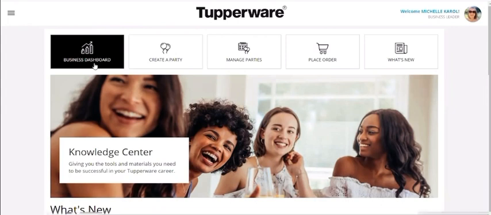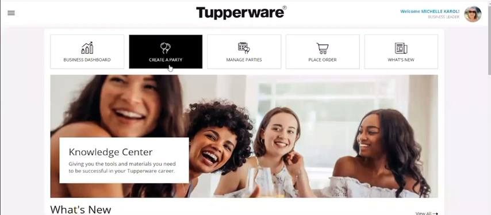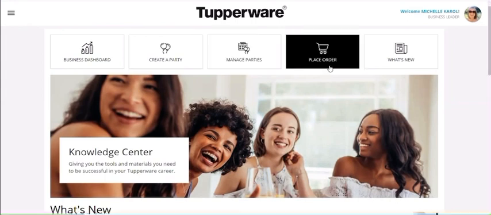So again, business dashboard, create a party. What if I have an order for just one person? What you're going to do, create a party. Even if it's only one order, you always want to click create a party and process that order that way. Manage parties to manage. Place order is only for you as the consultant. And I'll tell you why. Click on the place order.